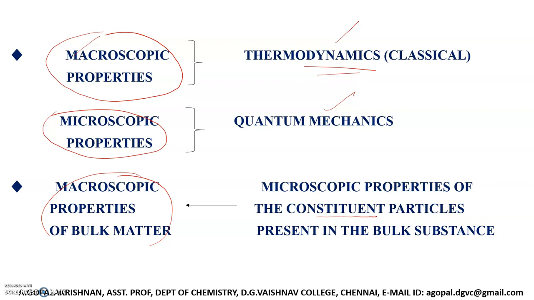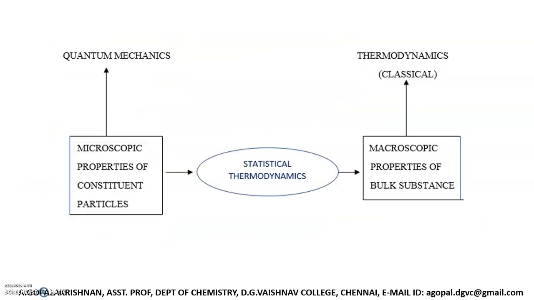This problem can be addressed using statistical thermodynamics. So what are we going to do with statistical thermodynamics? We are going to calculate macroscopic properties of bulk matter. We are going to determine macroscopic properties of bulk matter using the microscopic properties of the constituent particles present in the bulk matter.